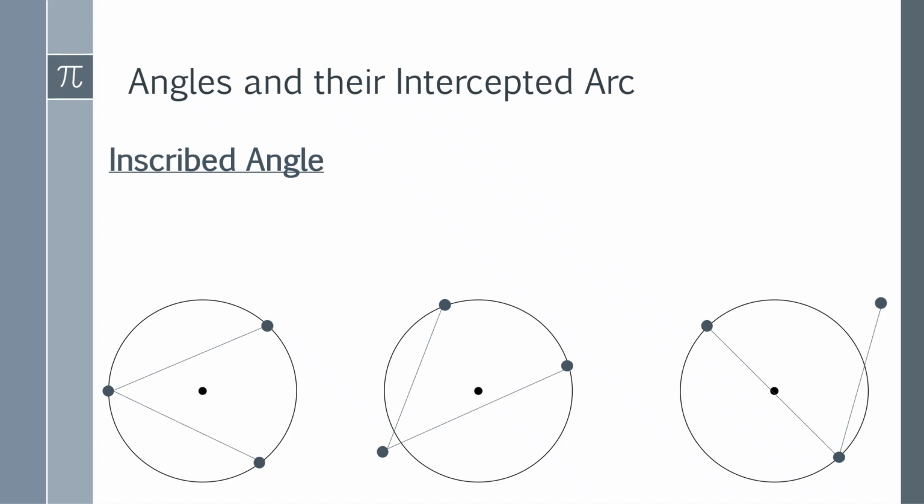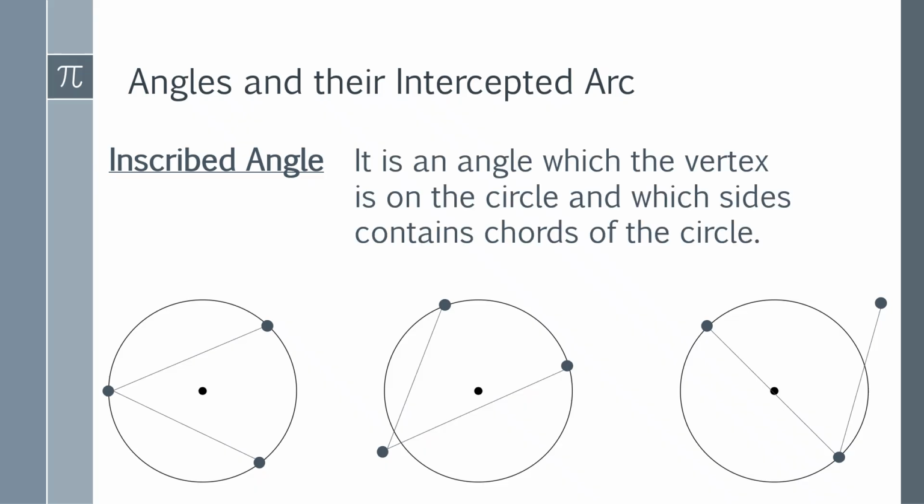Done already? If you said the first figure is the inscribed angle, then you are correct. What is an inscribed angle? It is an angle whose vertex is on the circle and whose sides contain chords of the circle. As you can see in the first figure, the two line segments, the one on top and the one on the bottom, are the chords. And remember that the vertex is on the circle.